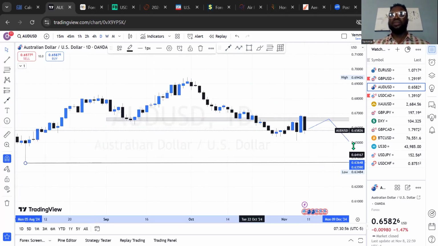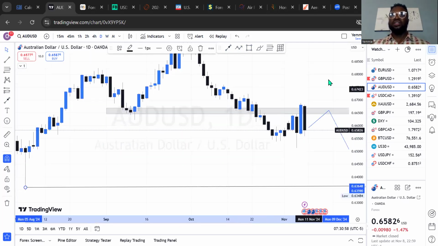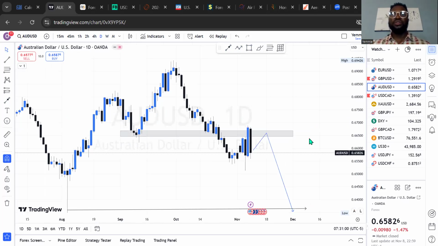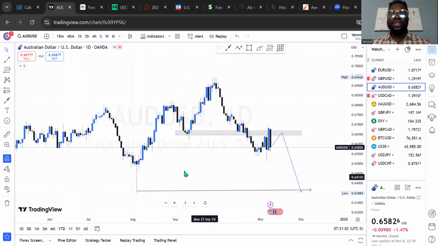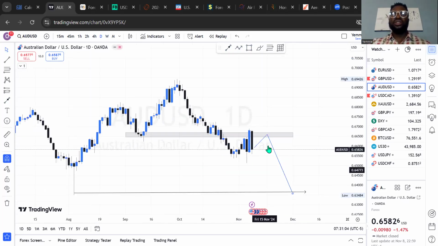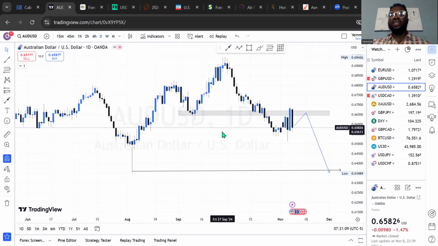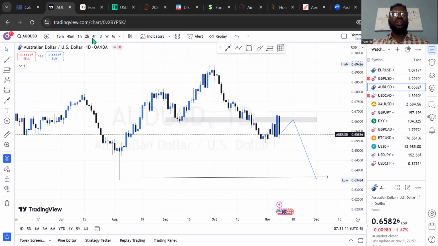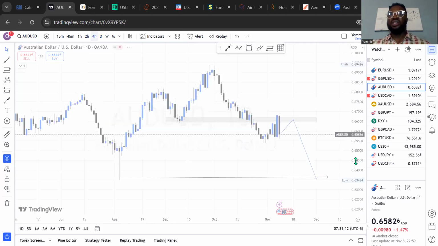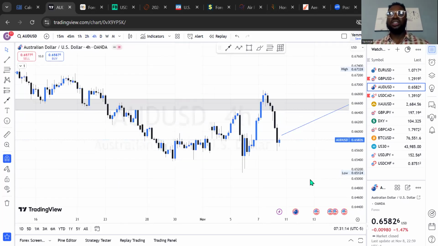Let's check the daily. Let's see what we have there, and let's see the opportunity that we can have before we move on to the next currency pair. So ideally, as it is, this is looking the same way. This is exactly what I'll be anticipating on the AUD US dollar daily time frame. Let's further go to the 4-hour time frame. Let's see the intraday opportunities, how that may set in.